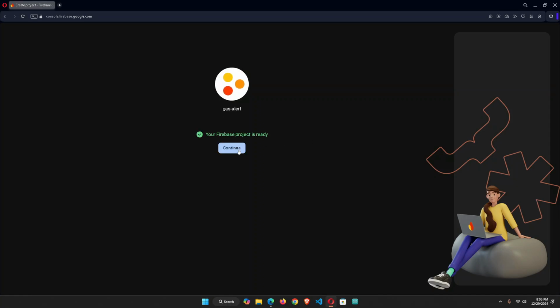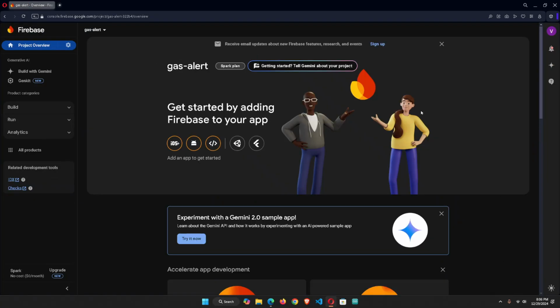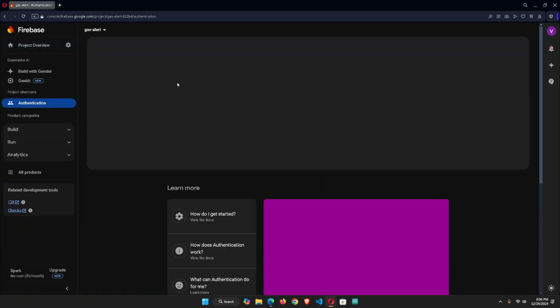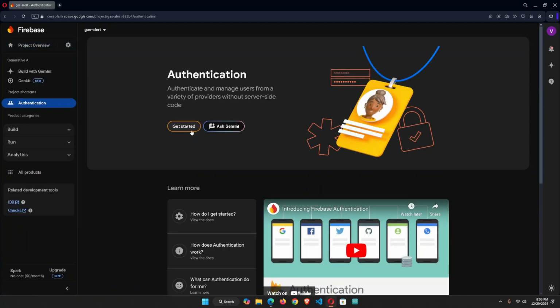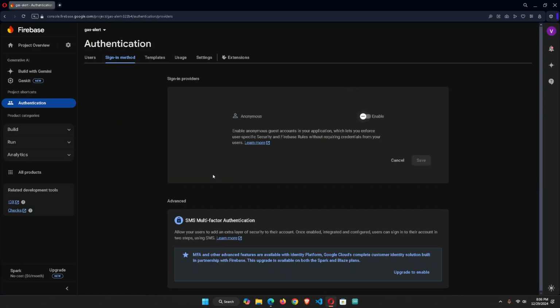Now let's click the continue button. Once in this interface, click on build and then on authentication. Click get started. Then in sign in method, add anonymous. Enable it and save.